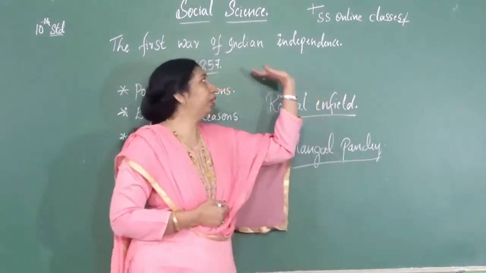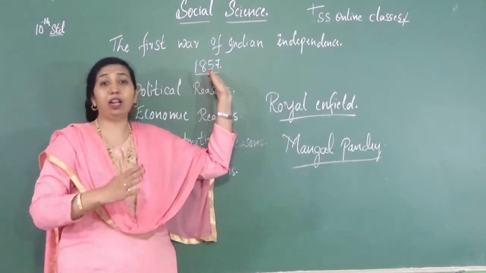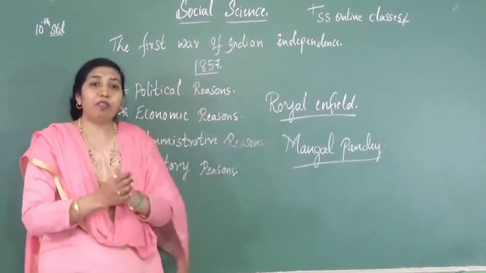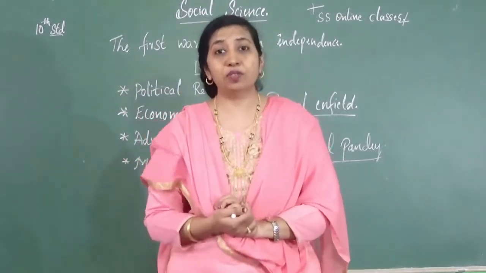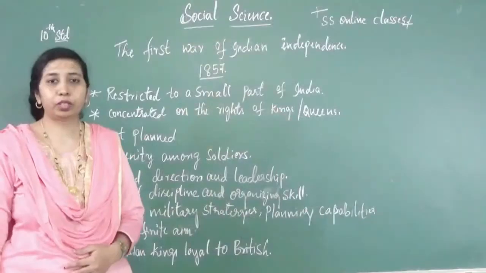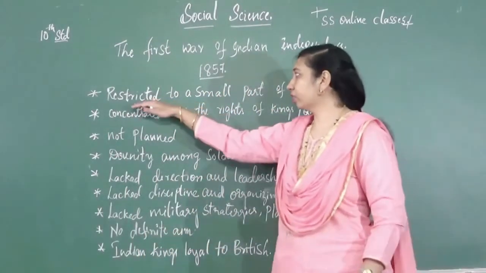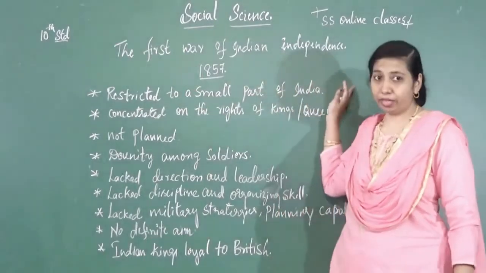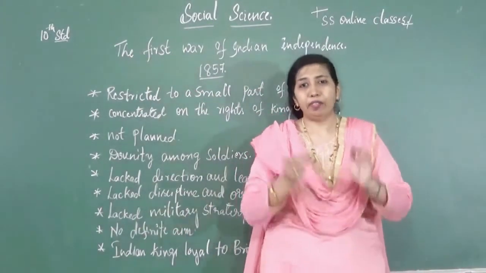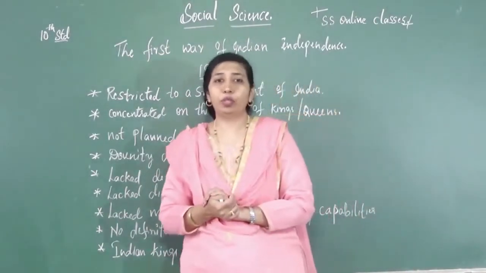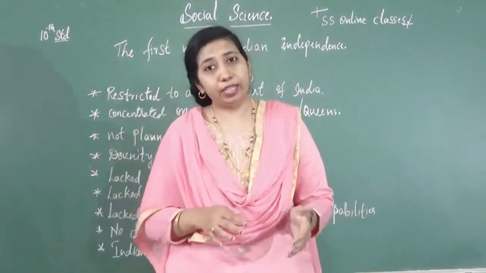That is in 1857. They have to struggle again a lot because the revolt failed. So there are many reasons for the failure of the revolt. Now let's know the reasons. The very first reason is that it was restricted to a small part of the country. It means the revolt did not spread to the whole country. It was restricted only to a few of the provinces, where the kings were only taking care of their kingdom, not